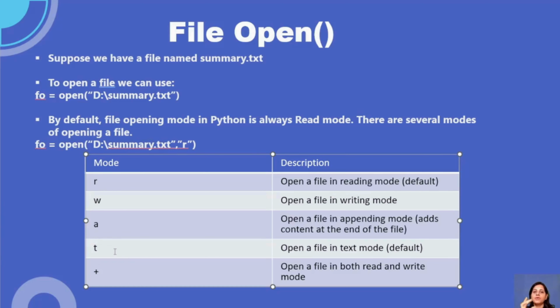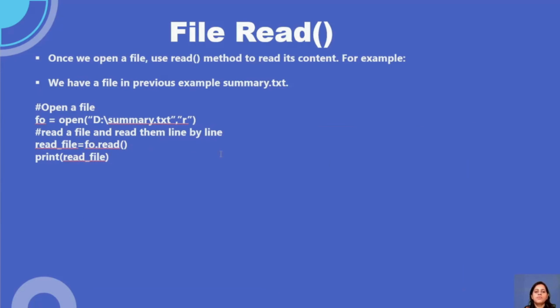That is how read and write, and append and read operations happen. You can achieve this by writing R plus, W plus, A plus. Similarly, for the read operation, if you write file dot read, it will read all the content of that file, right?